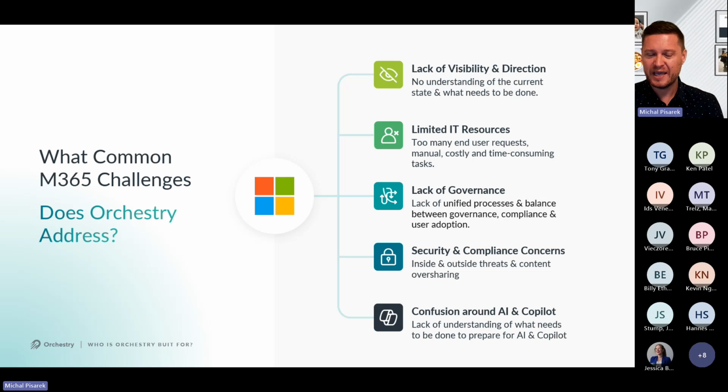And the last thing is around AI and Copilot. We talk a lot about this because we're seeing a lot of organizations starting to get ready for Copilot. But where do you get started? What do you need to do? What's the first step? Again, we can help you with that as well.